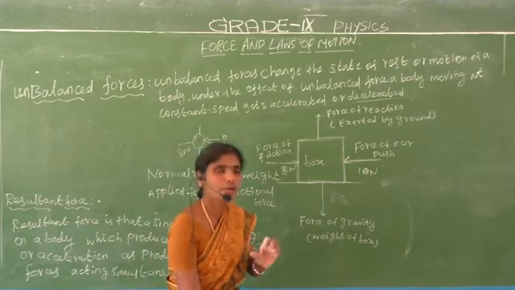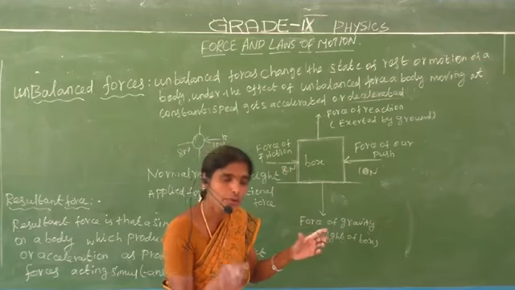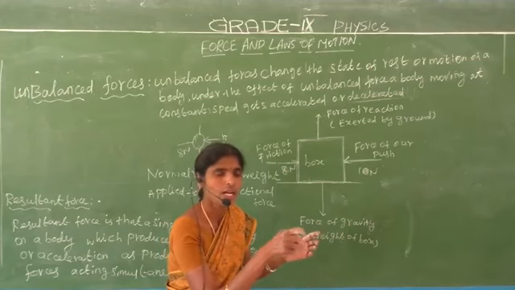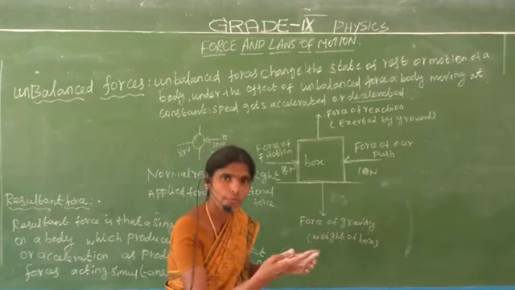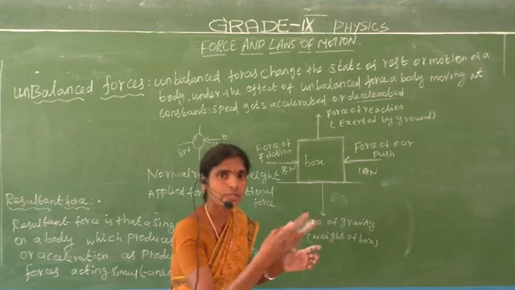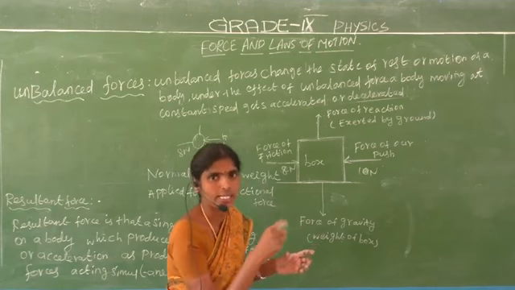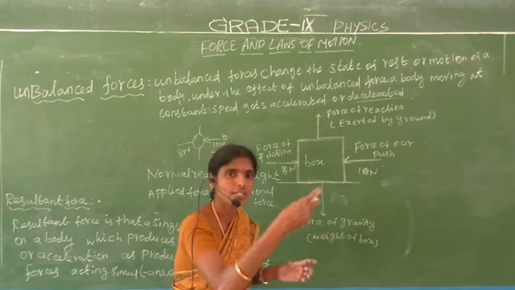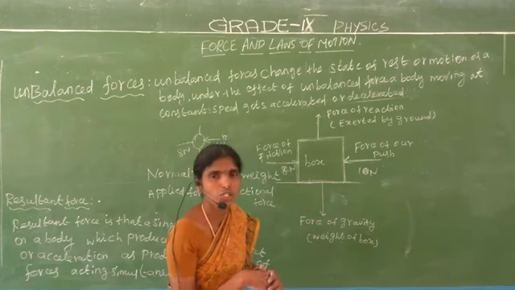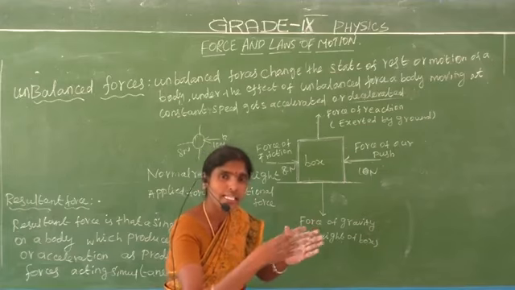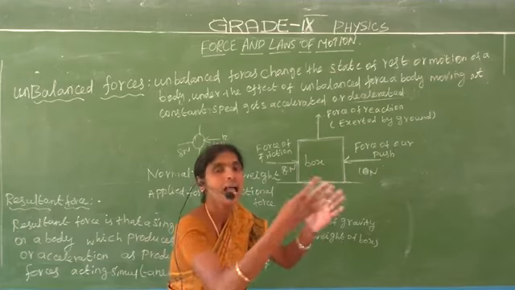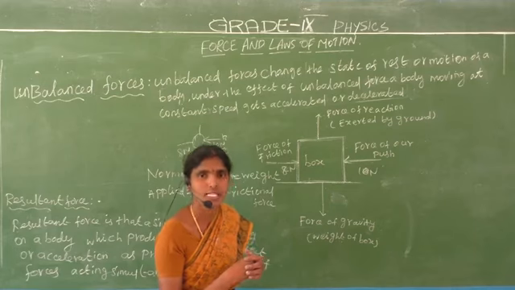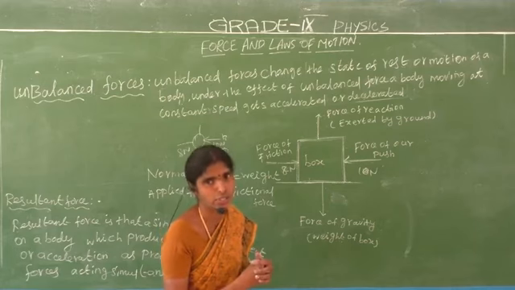Now, we are moving in a car at uniform speed. After some time the speed is 10 meters per second. After 3 hours, the speed is 20 meters per second. So the velocity changes, which means the car gets acceleration. Do you understand? That is the unbalanced forces.